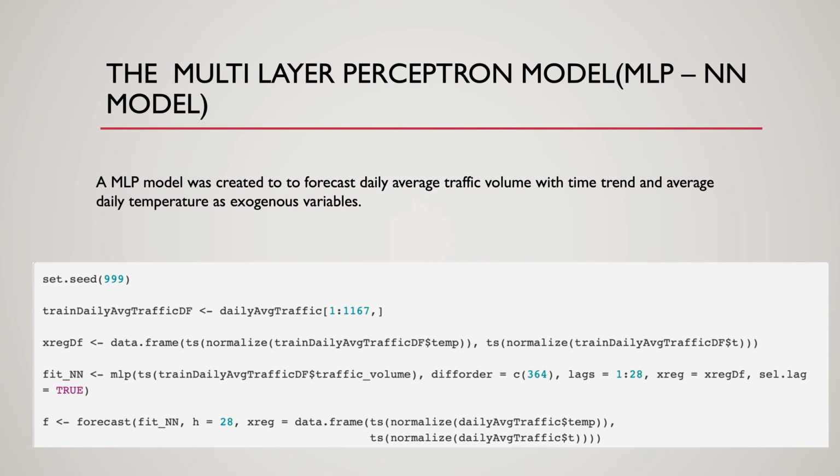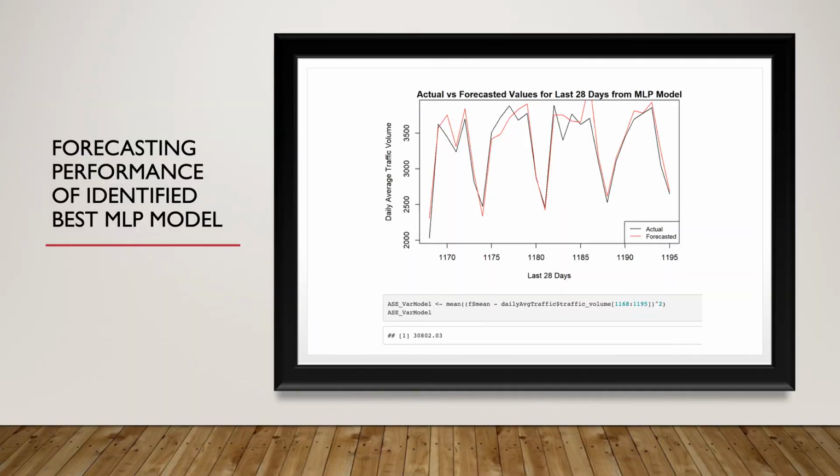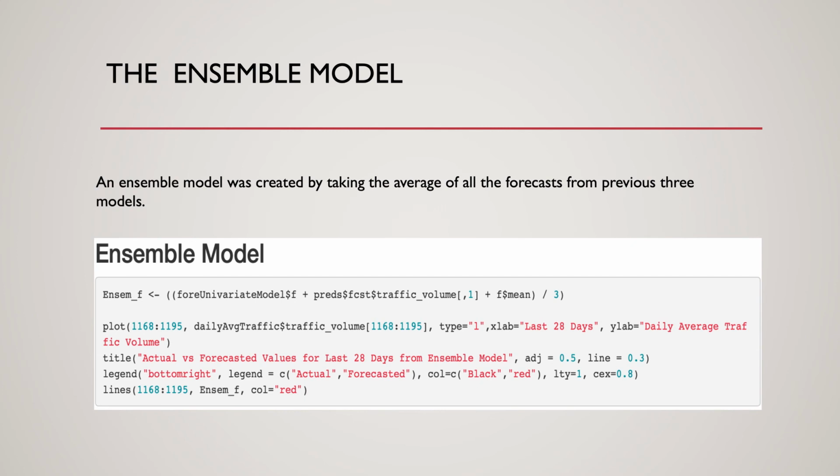Next, a neural network-based model was created to forecast daily average traffic volume with time trend and daily average temperature as exogenous variables. Similar to univariate and VAR models, the last 28 days forecast from this multi-layer perceptron model tend to closely follow the actual values. This model fit was slightly better than the VAR model, giving the model overall ASE of 30.8K.